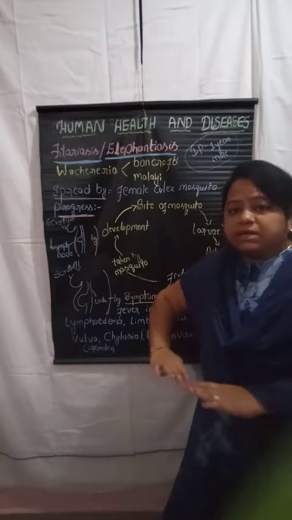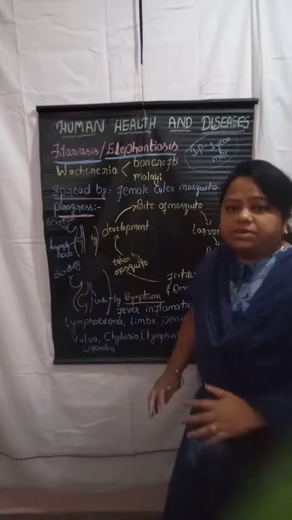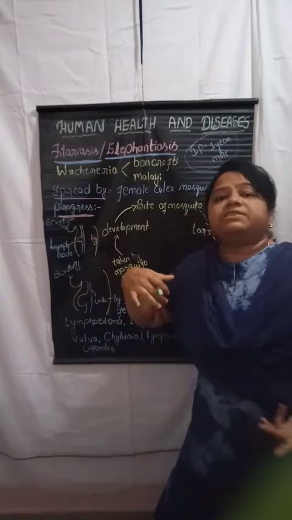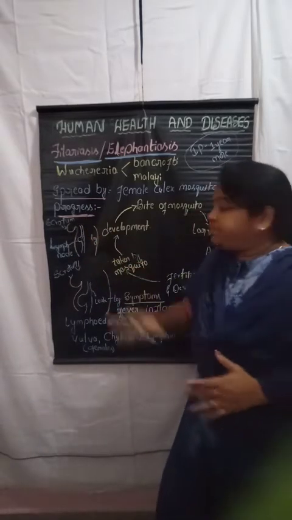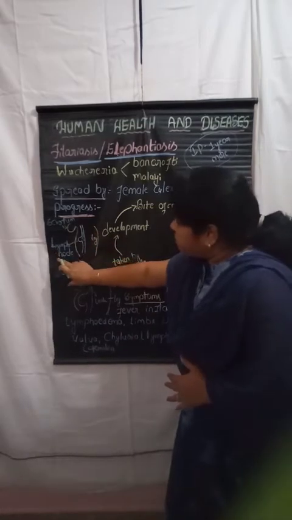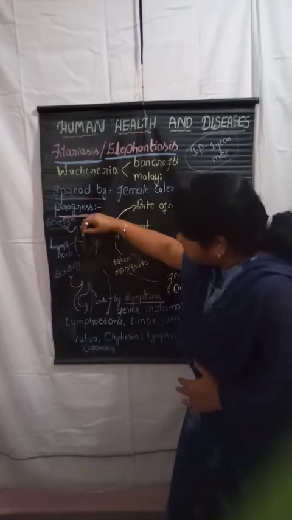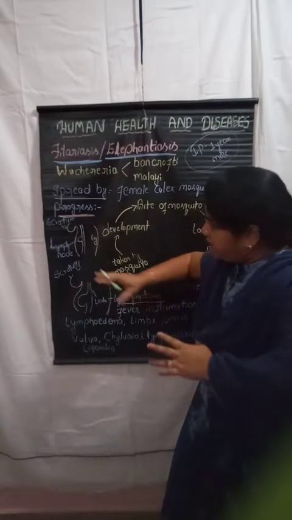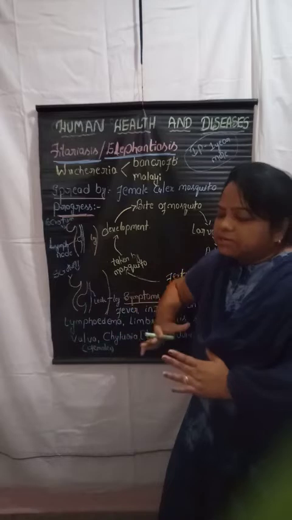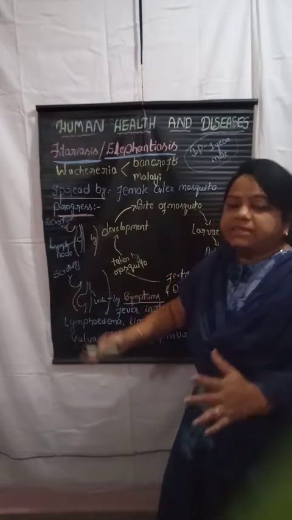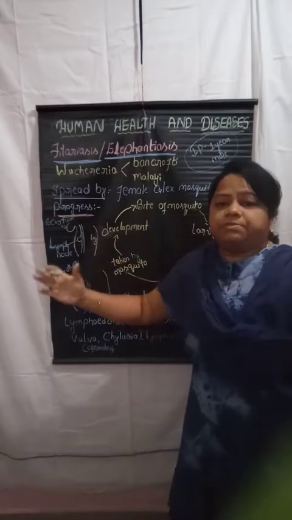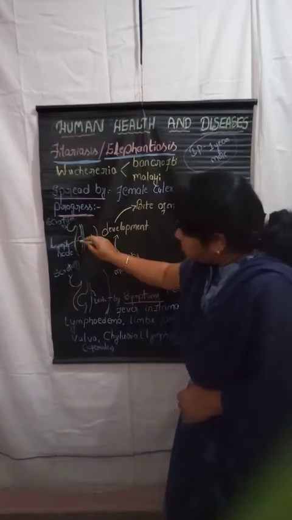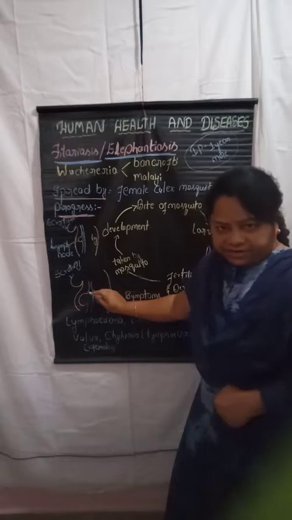And also the surrounding organs near the leg, such as the male reproductive system, and in the case of females also, will be infected. Inside the lymph node, in the lymphatic fluid, the multiplication of the worms takes place. As the worms multiply, our leg increases in size. Here this is the normal condition, and here it is the infected condition.